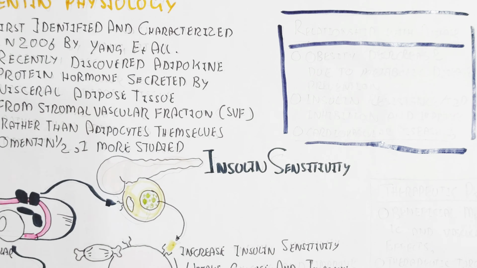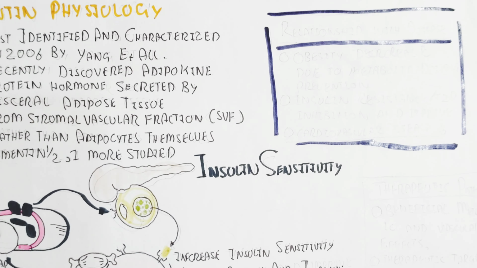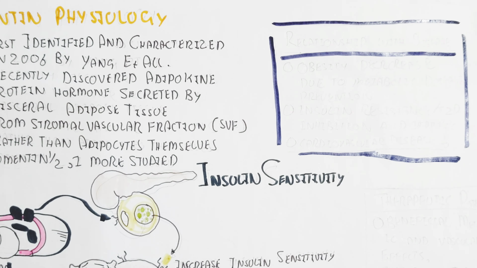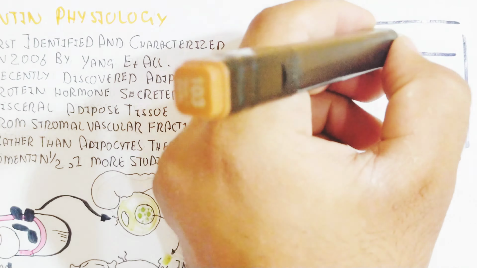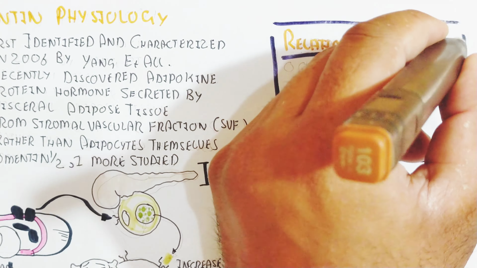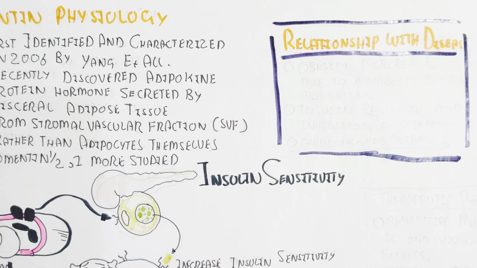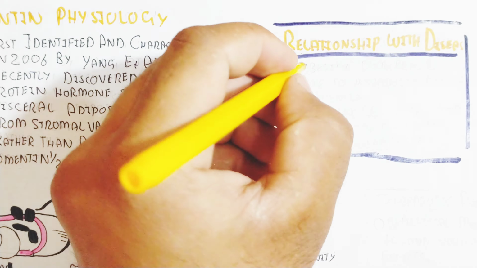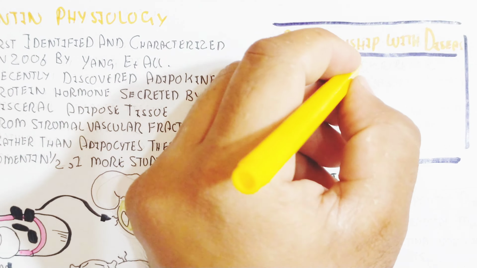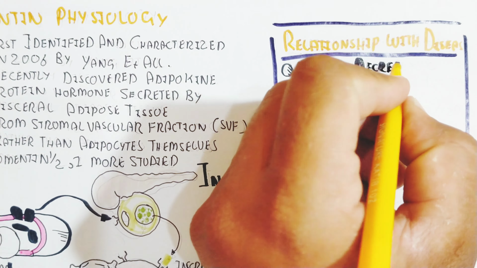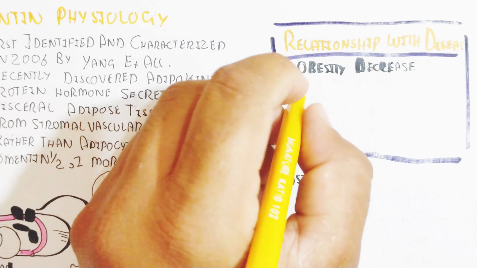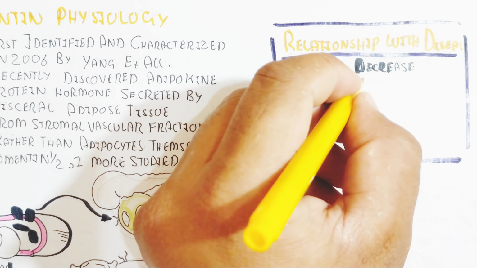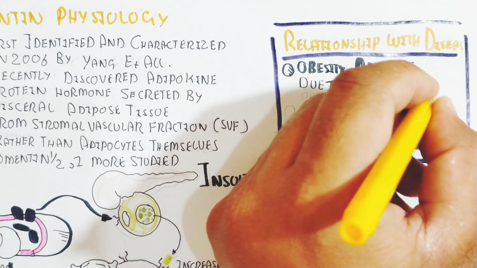The relationship with disease starts with obesity. Whenever you decrease your obesity, omentin ultimately increases, while when omentin decreases, obesity ultimately increases. So omentin will prevent obesity, and so metabolic disease is prevented. Omentin also inhibits insulin resistance and type 2 diabetes mellitus.